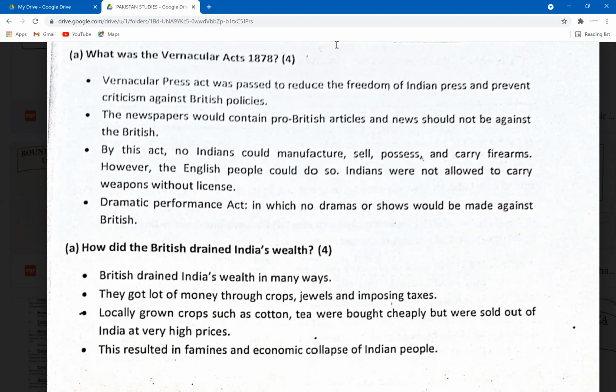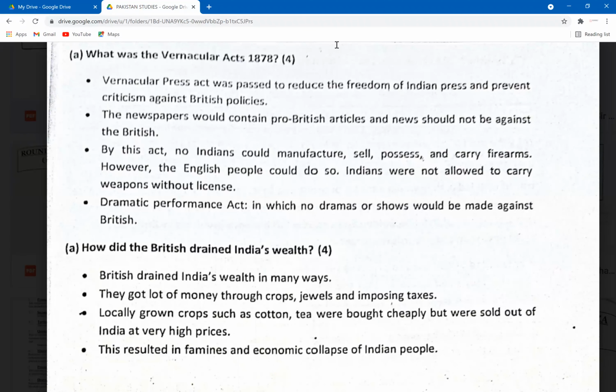So the Vernacular Press Act was passed to reduce. Under this Vernacular Act, they passed a series of acts controlling multiple sectors. For example, the press, gathering of the Indians, theatre, industry, right? So the Press Act was passed to reduce the freedom of the Indian press and prevent criticism against British policies. The newspapers would contain pro-British articles and news should not be against the British.